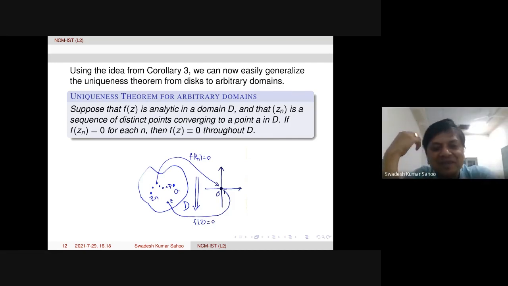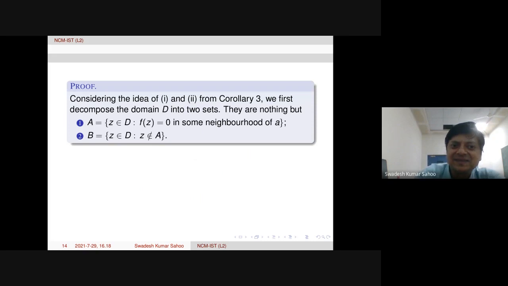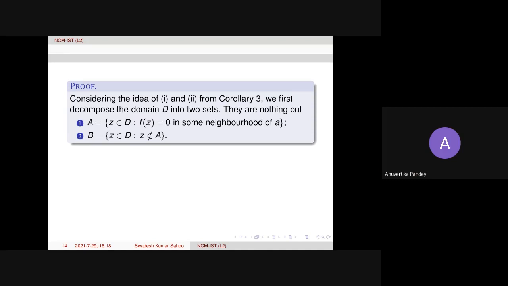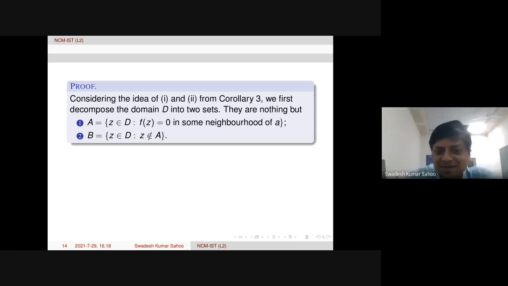Then only A union B will be the whole domain. We just wanted to prove that A is non-empty. Anyhow, the speaker would like to give a lot of clarity tomorrow. Just let us leave that proof. Okay, good. Anyway, if you have understood, that is good.